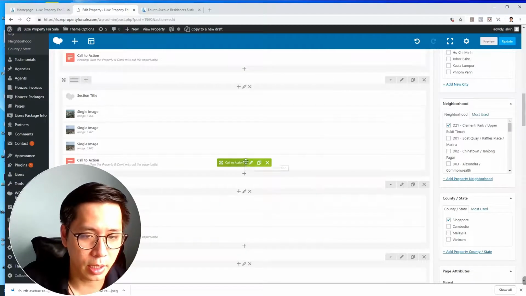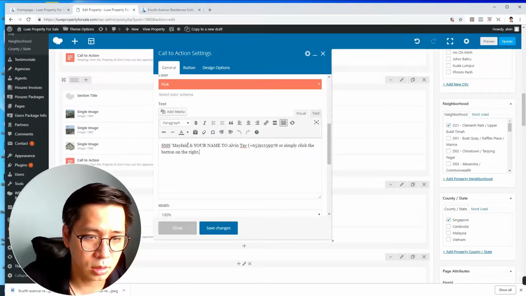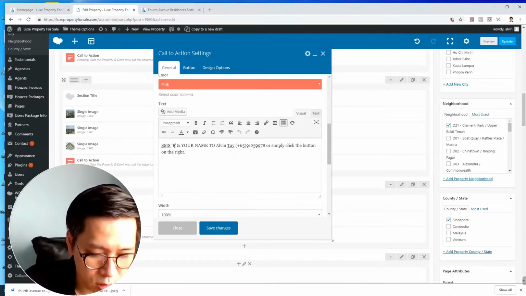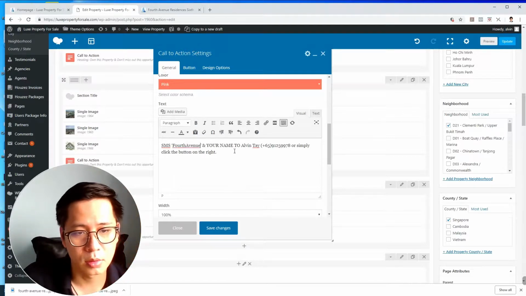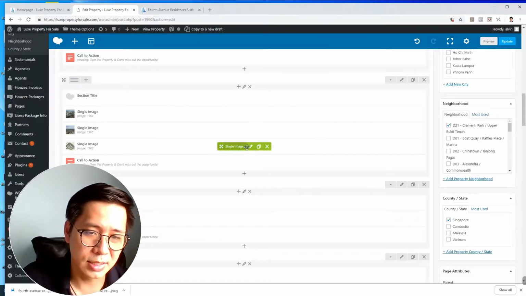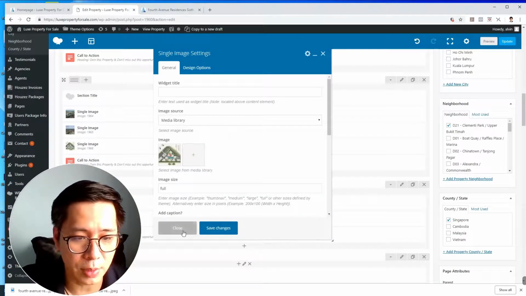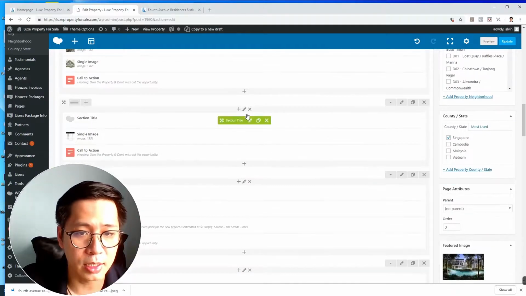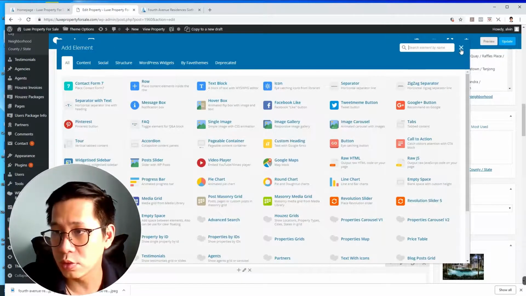Okay, now I amend the call to action again. Need to change everything. Just a bit of side note, if you add a totally new image, for example if I don't want to duplicate the thing, I add image for here, some from here. Maybe we'll go through this in a while.